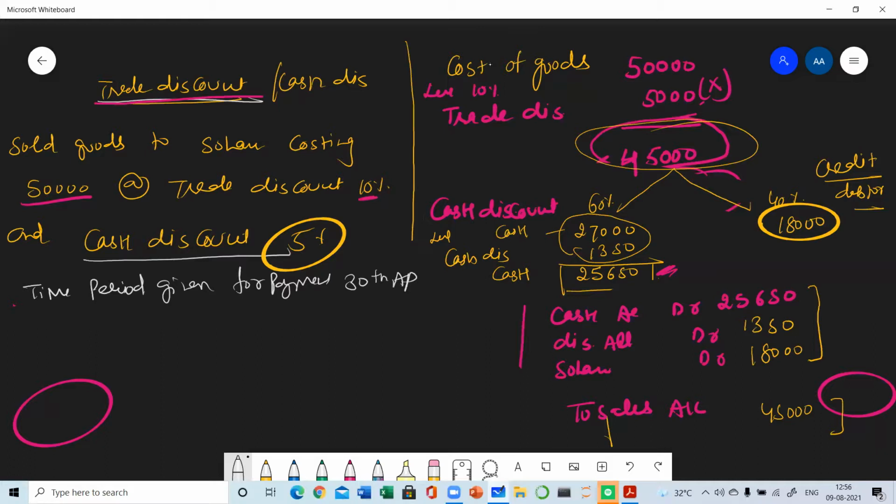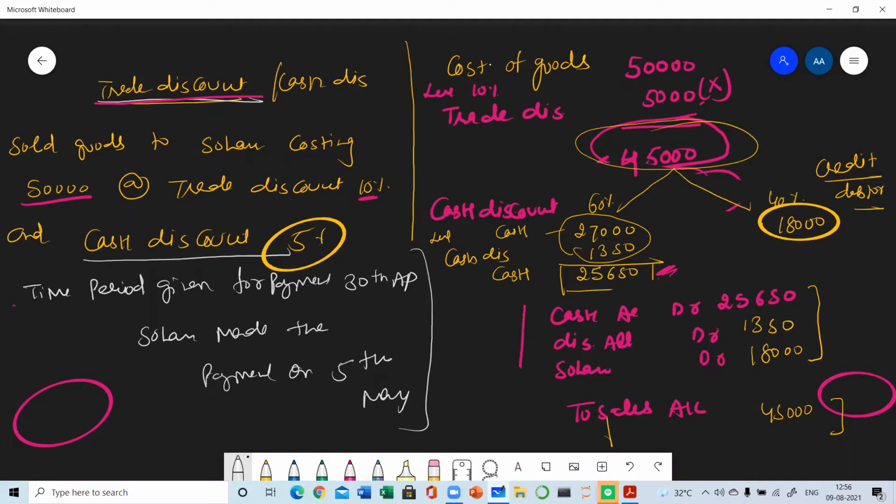It means Sohan was told that to avail the cash discount, he has to make the payment on or before 30th April. But Sohan made the payment on 5th May. Then what will be the change in the transaction or in the question?